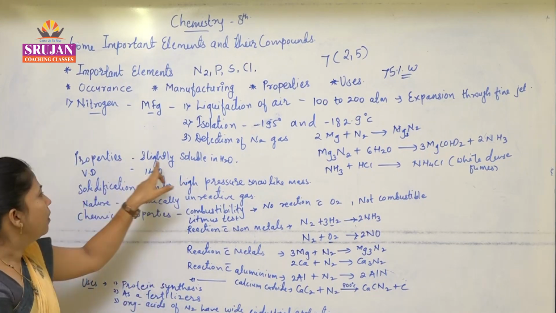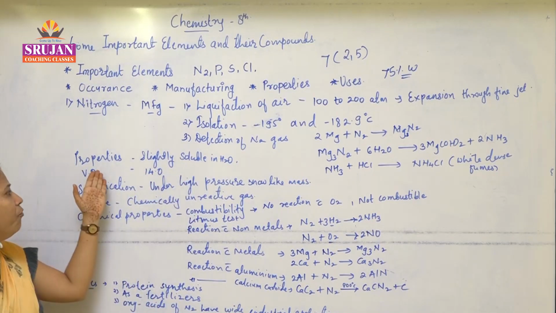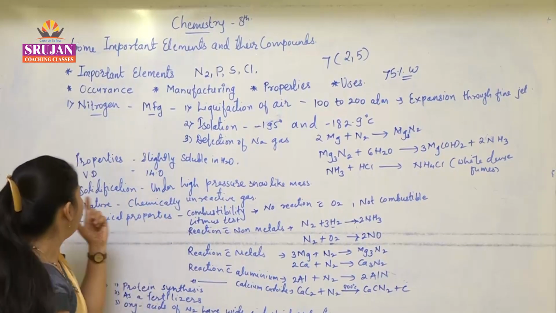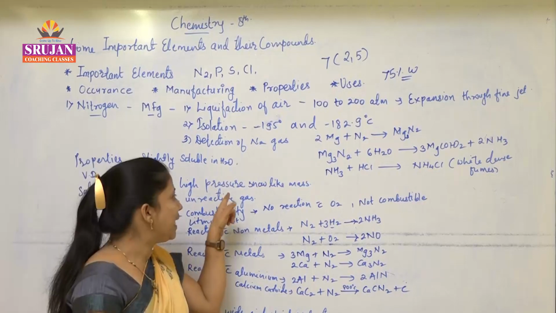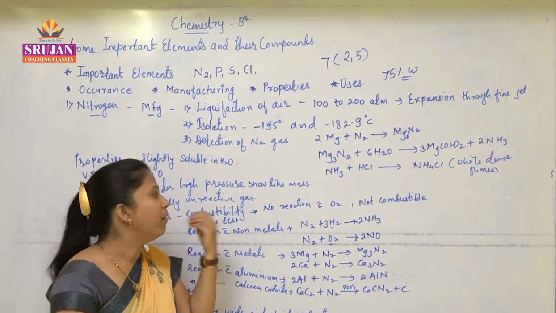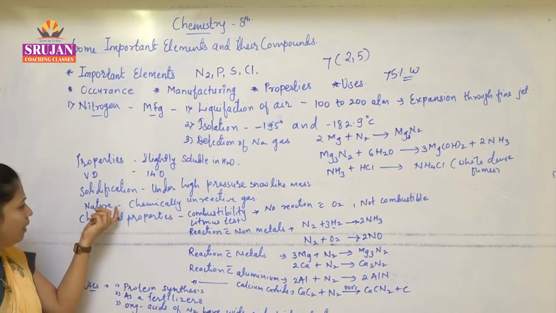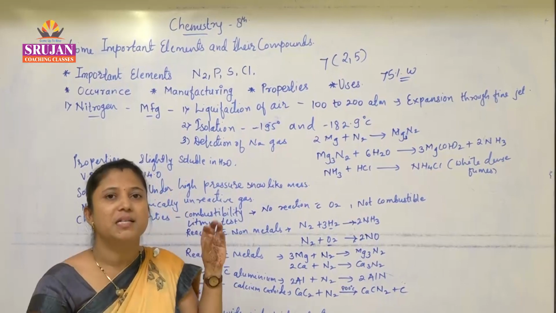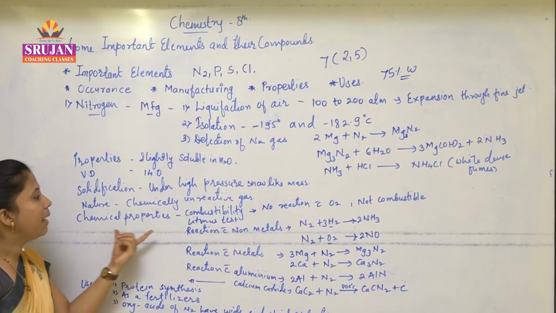Again, its solubility: it is slightly soluble in water. Its vapor density is just 14. Then solidification under high pressure: this nitrogen gets converted into a white snow-like mass. Now its nature, chemically, as we have already discussed, it is unreactive, less reactive. Okay. Now next is chemical properties.